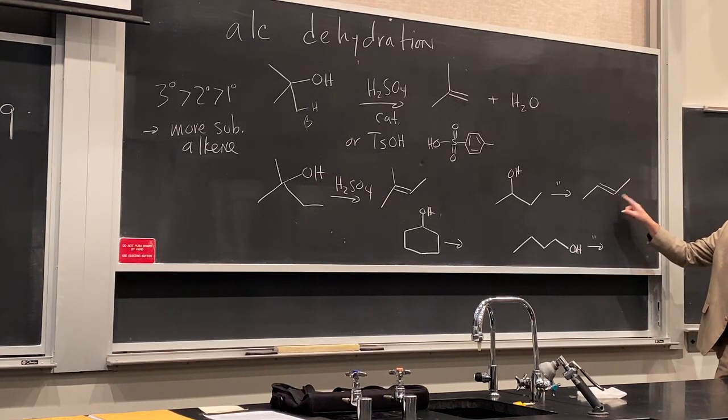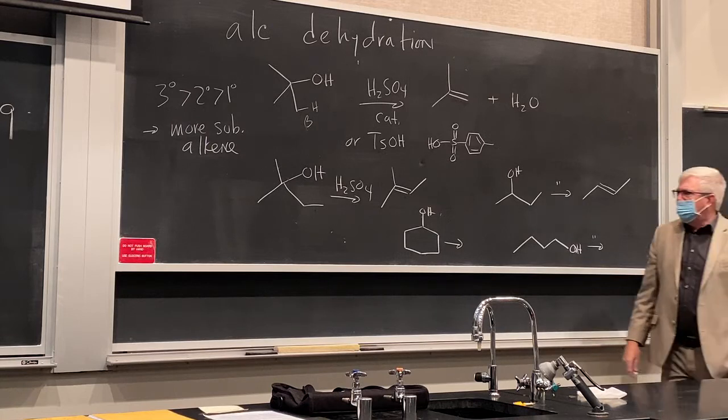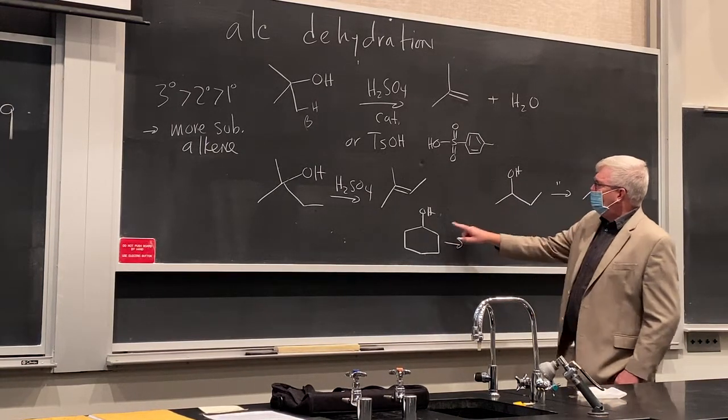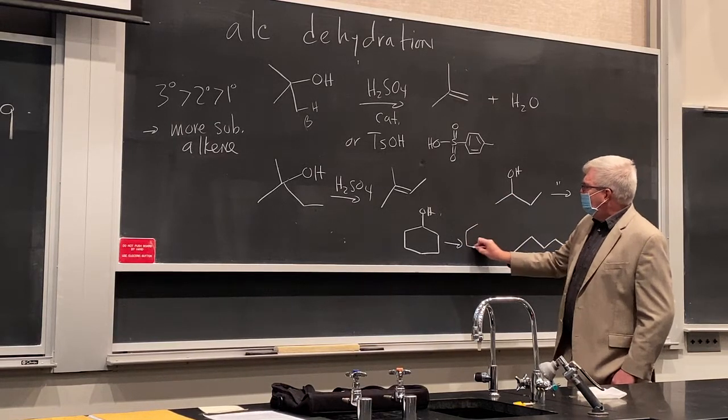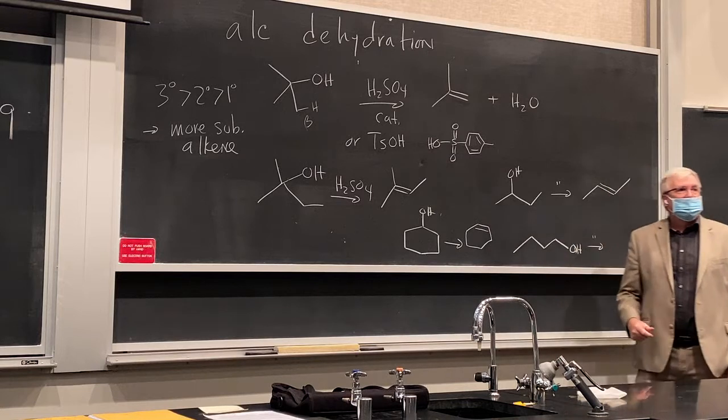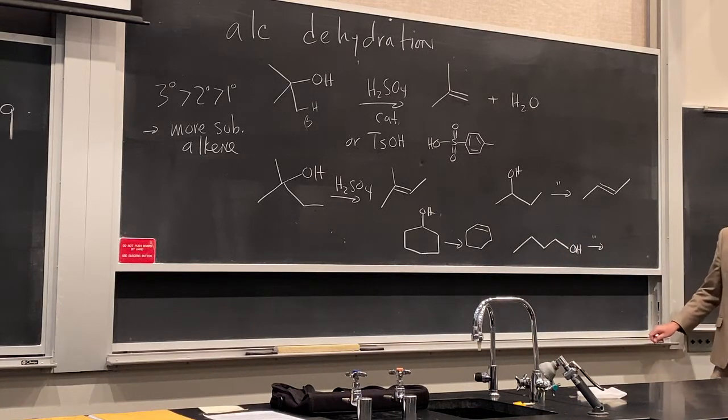Okay. So a couple things come out of these more complicated examples. Here's a secondary alcohol like this one. It's slower in its reaction. Both sides are the same, so we go to cyclohexene from cyclohexanol.